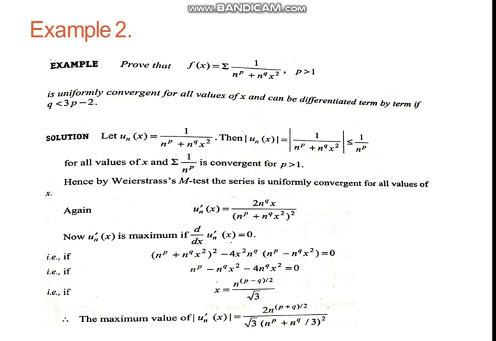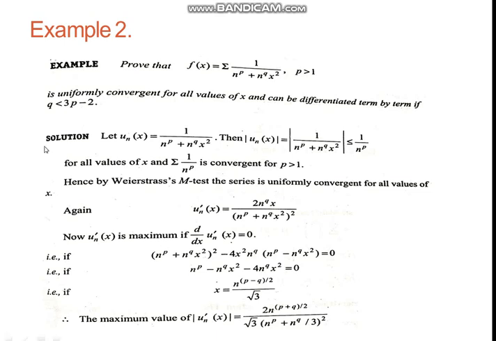Now in next example we will prove that this given series summation 1 upon n to the power p plus n to the power q into x square, when p is greater than 1, so this function f(x) and this series summation is uniformly convergent for all values of x and can be differentiated term by term if q is less than 3p minus 2.